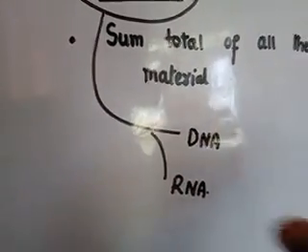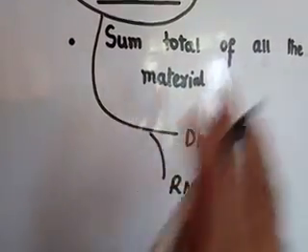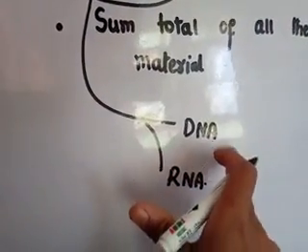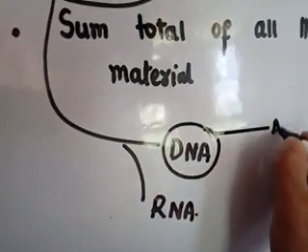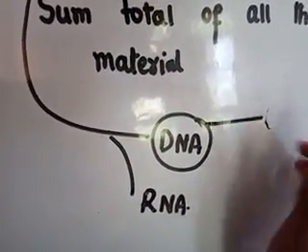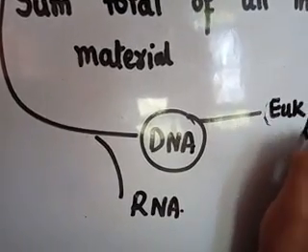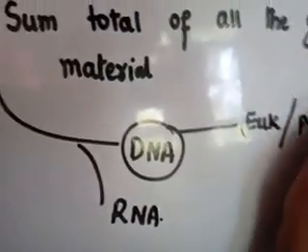Now if we talk about eukaryotes and prokaryotes, most of the eukaryotes and prokaryotes have DNA as their genome. The genome in eukaryotes and prokaryotes is of DNA nature.